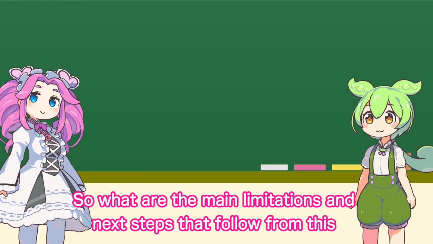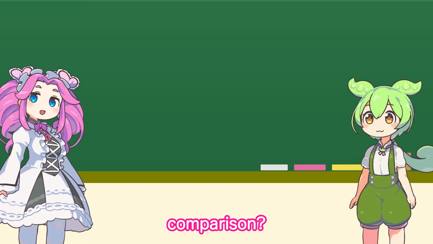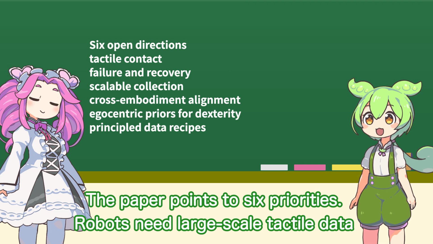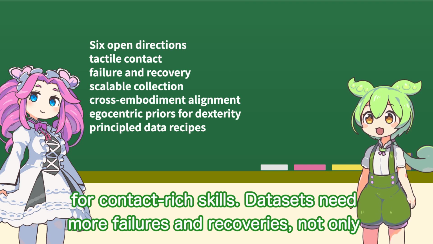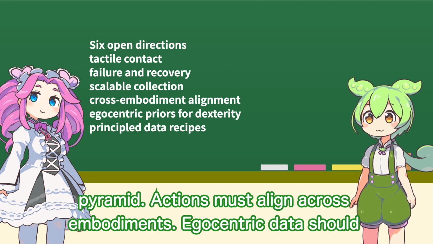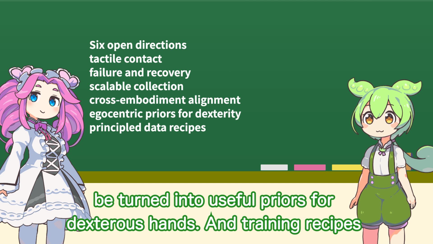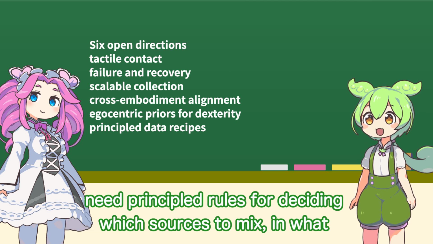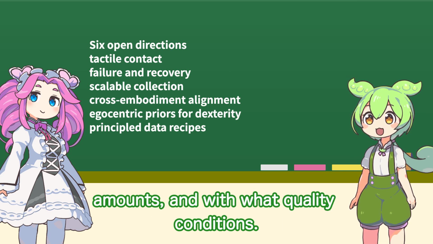So what are the main limitations and next steps that follow from this comparison? The paper points to six priorities. Robots need large-scale tactile data for contact-rich skills. Datasets need more failures and recoveries, not only clean successes. Collection pipelines must become scalable across the pyramid. Actions must align across embodiments. Egocentric data should be turned into useful priors for dexterous hands. And training recipes need principled tools for deciding which sources to mix, in what amounts, and with what quality conditions.